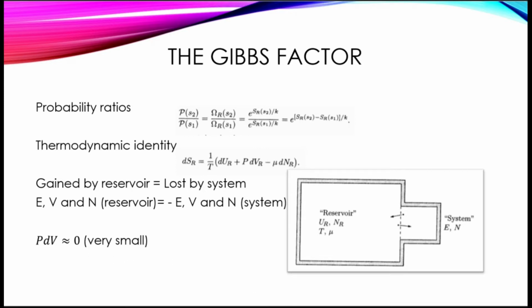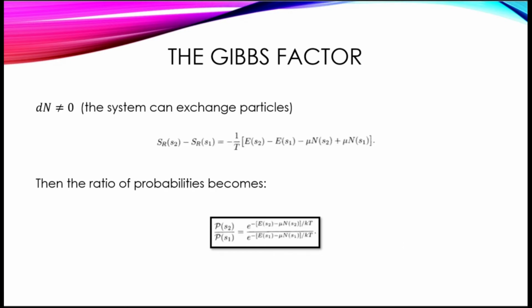Now remember that when we derived the Boltzmann factor in chapter 6, we used the thermodynamic identity too, but we assumed that no particle transfer occurred and set dN to 0. In this case, we will assume that the system can exchange particles, so dN is not 0. So then we can express the difference in entropies as shown here, and the ratio of probabilities becomes this expression.